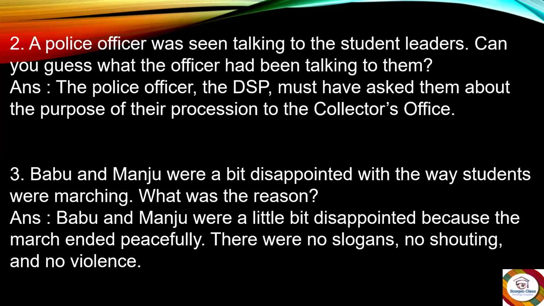A police officer was seen talking to the student leaders. Can you guess what the officer had been talking to them? Answer. The police officer, the DSP, must have asked them about the purpose of their procession to the collector's office. So the question is, there was a police officer who was talking to the student leaders, and you have to guess what the officer had been talking to them about.